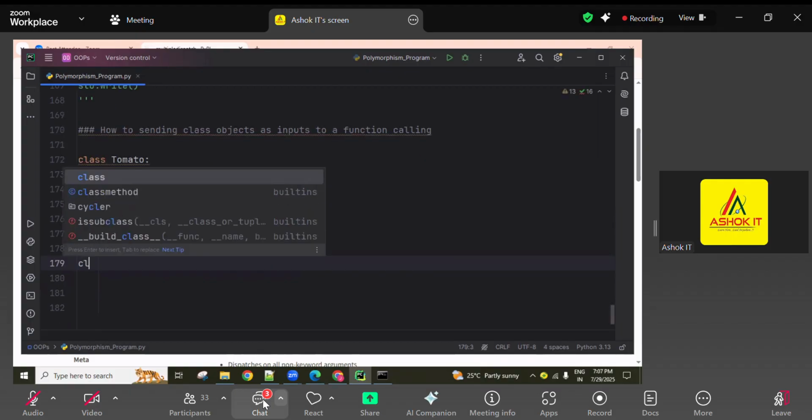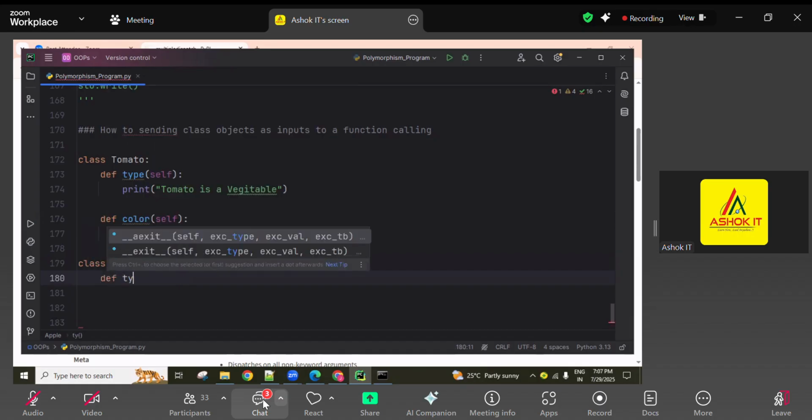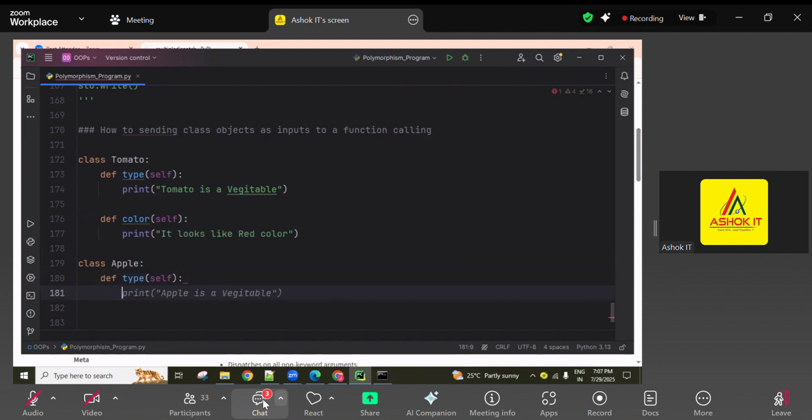Next, one more class. So one Apple class I'll create. This is a separate, independent class I'm creating, guys. So def type function related, and next here, apple is a fruit.